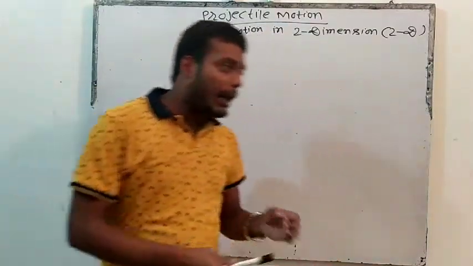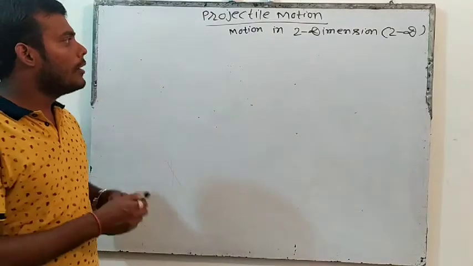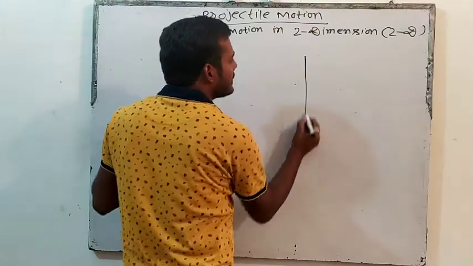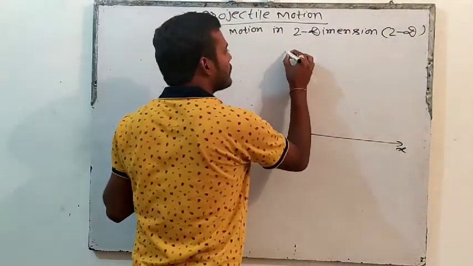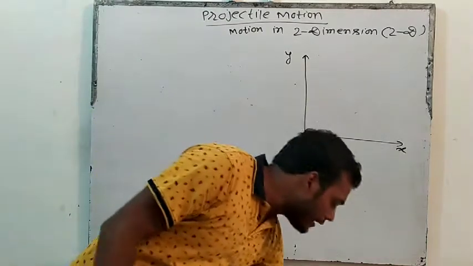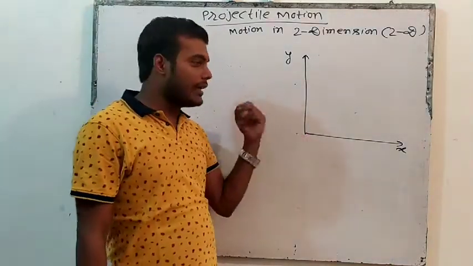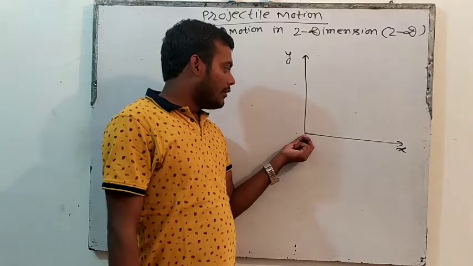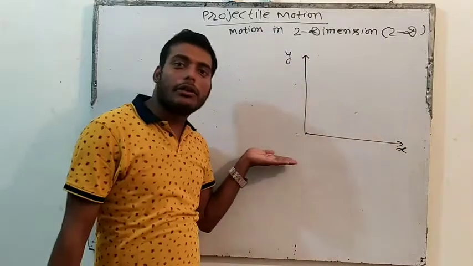Dimension means, earlier what was happening: suppose this is the x axis and this is the y axis. Earlier, either the object will go on the x axis like this. For example, suppose this is Bahubali, and Bahubali will go like this. So this is the horizontal axis.